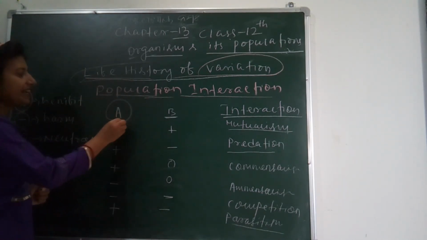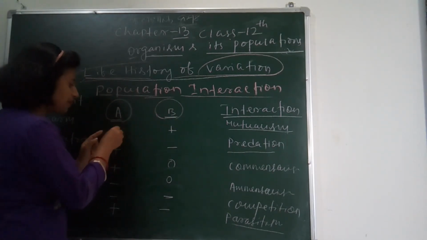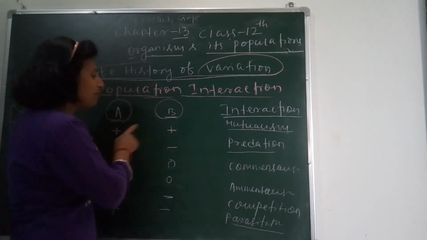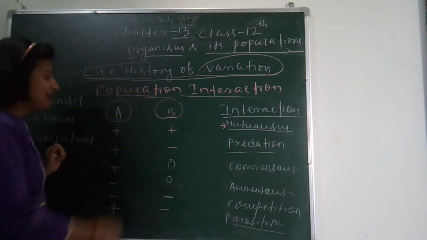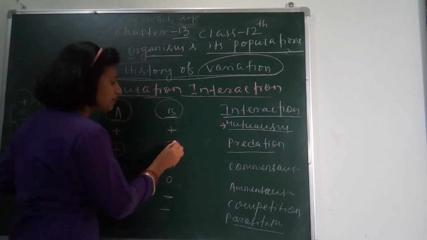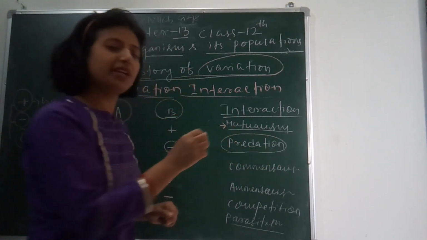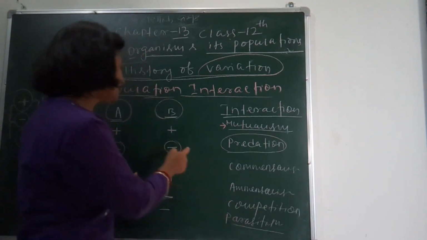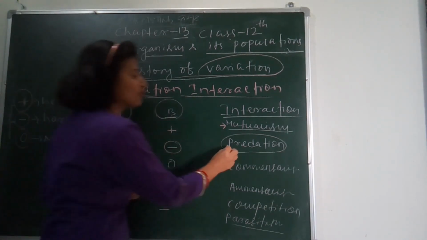Let one species be A and another species be B. If the relation between the two species is plus plus, and plus denotes benefit, so both species benefit from each other, then this type of interaction is called mutualism. Another example: if one species is benefited and another species is harmed, this type of interaction is called predation. Predation means when one species feeds on another, using it as food. So one species obviously is harmed and the other benefits.